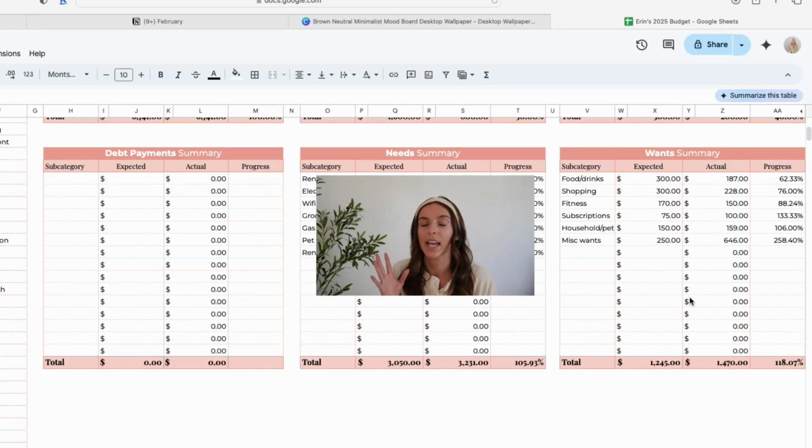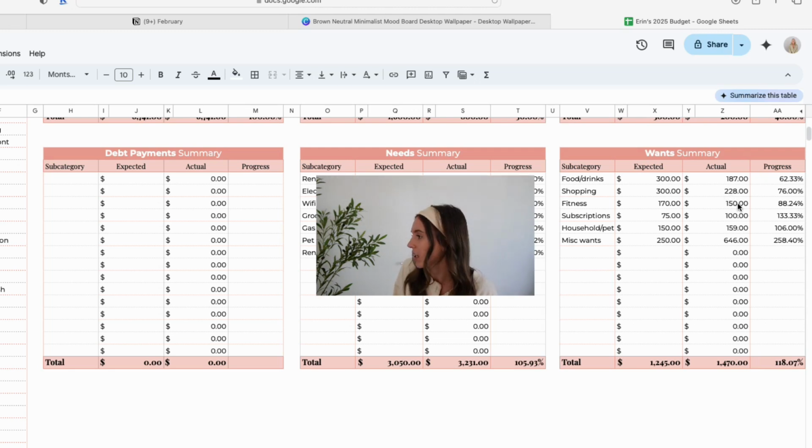On the one side, again, I came in a little bit over budget here, and there's one big reason for that. I actually did come under in both food and drinks and shopping, significantly under, which I did decrease my food and drink and my shopping budget for the month of January and also for February because it's winter and I'm not doing as many social things, but I only spent $187 on food and drinks and $228 shopping this month.